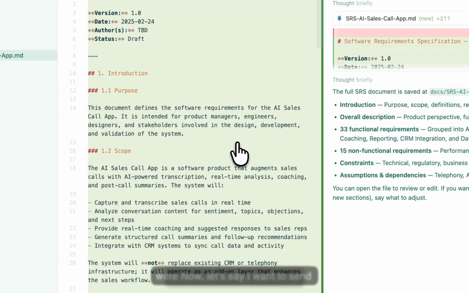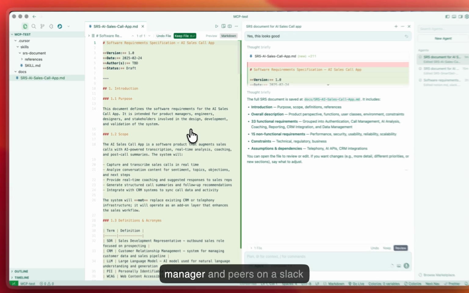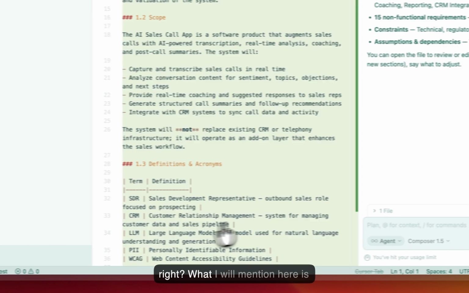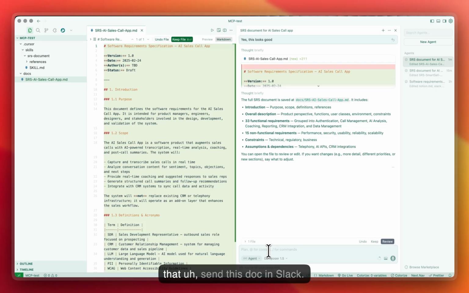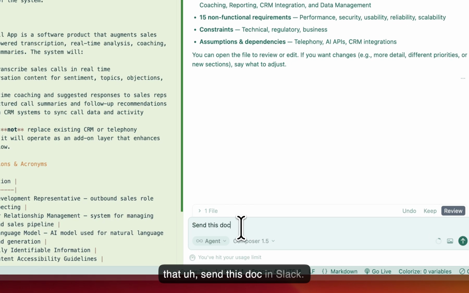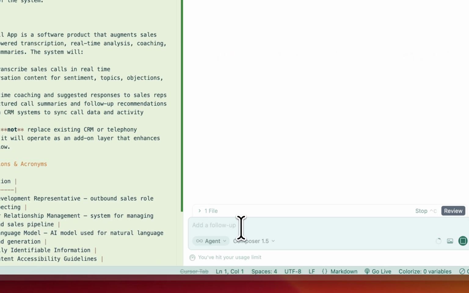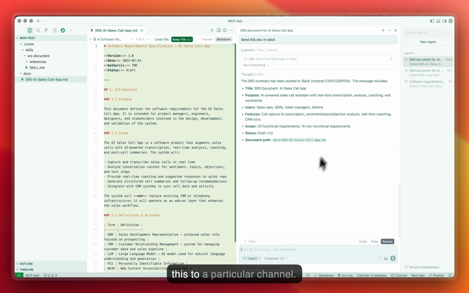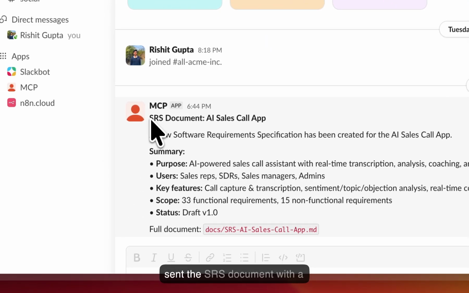Now let's say I want to send a summary of this doc to my manager and peers in a Slack group. Right now my Slack is empty and I want to send it in this group. What I will mention here is: send this doc in Slack. It will send a summary of this doc in Slack. It will use the Slack MCP server so that it can easily send this to a particular channel. As you can see, it has sent the SRS document with a summary.